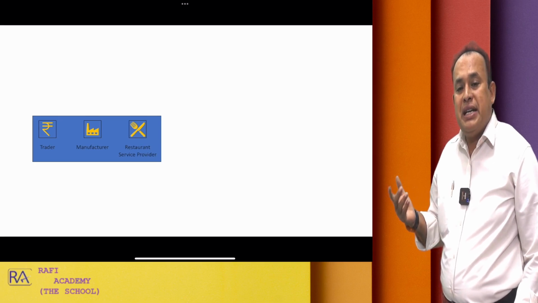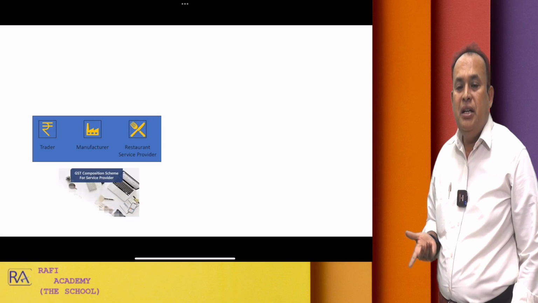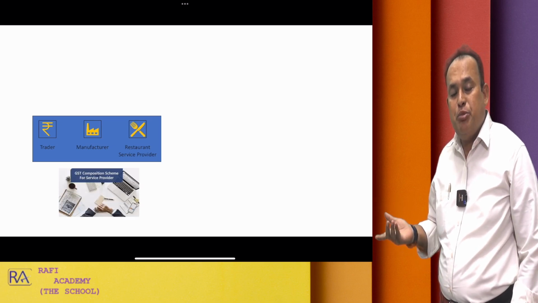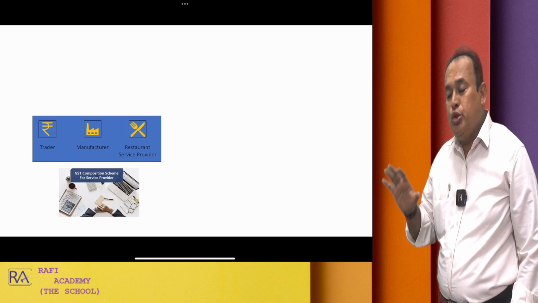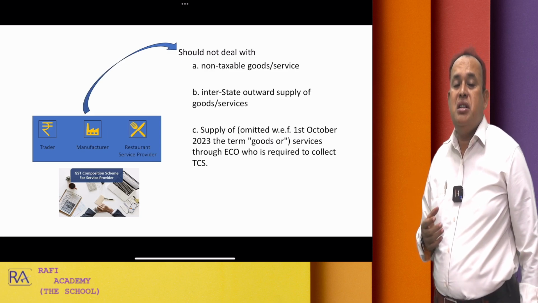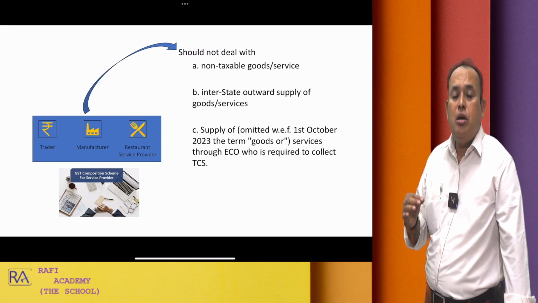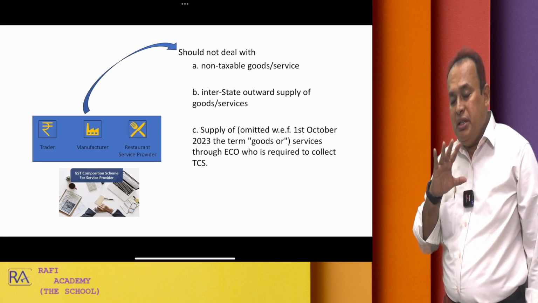Further, my dear friends, when you refer to the trader, manufacturer, restaurant service provider, or this service provider other than the restaurant service provider choosing the composition scheme, they should not deal with non-taxable goods or non-taxable services. They should not deal with that.